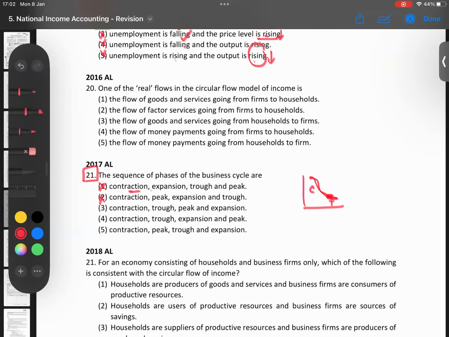Number 4, Balan. Number 4 says contraction, trough, expansion, peak. That looks correct, no? You have a contraction, then you hit the bottommost point at trough, then you expand, then you hit the topmost point of peak. That looks correct. Fourth one can be our answer. And then the fifth one says contraction, peak. No, after a contraction, you won't have a peak. Wrong. That's an easy one, guys.